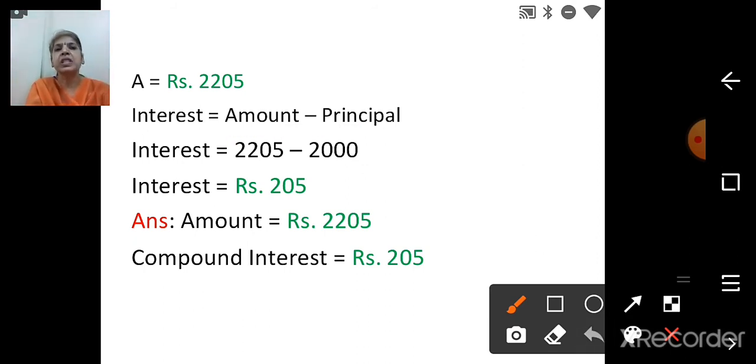And amount is 2205 minus 2000. Principal is 2000. So subtract it, children. And when you subtract, you will get 205. That is interest. Then again the final answer. Have the habit of writing the final answer also. So amount is equal to rupees 2205. Compound interest is rupees 205.